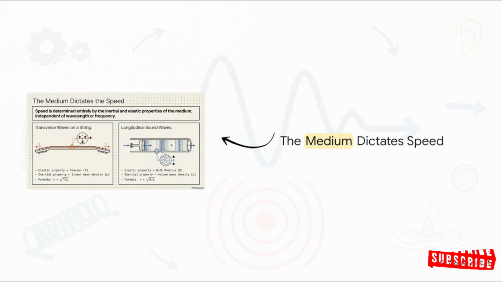Take a look at the transverse guitar string shown here. Its speed relies on the string's tension and mass. Compare that to the longitudinal sound waves in the pipe, whose speed relies on the compressibility of the gas. Simply put, the medium is the absolute boss of speed.